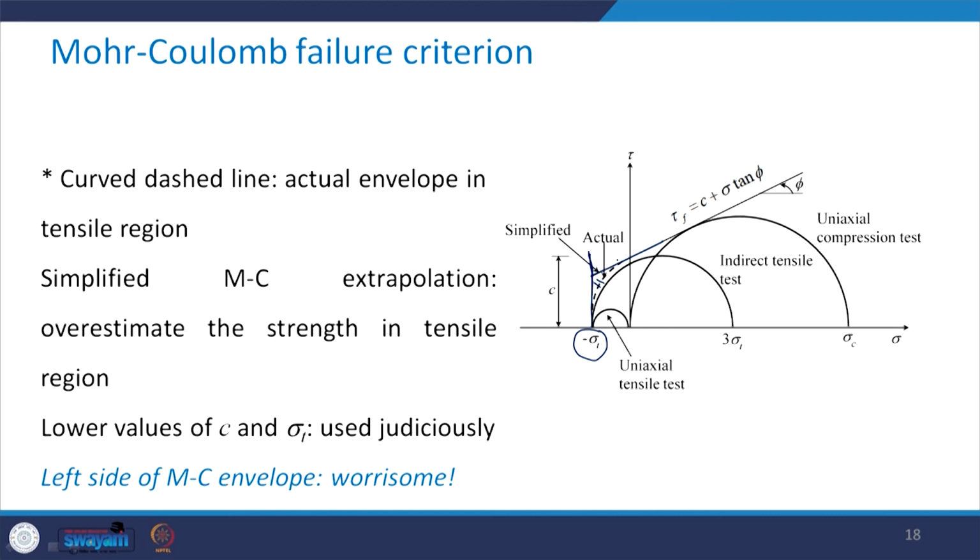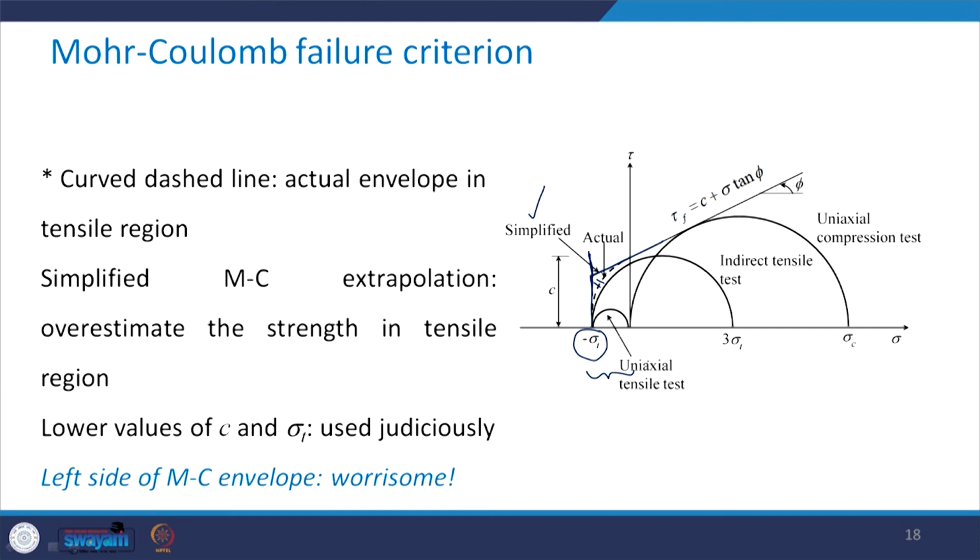So, the actual one is this dotted one and the simplified one is this one. We can see from the figure itself that the simplified Mohr Coulomb extrapolation overestimates the strength in the tensile region, that is this region.